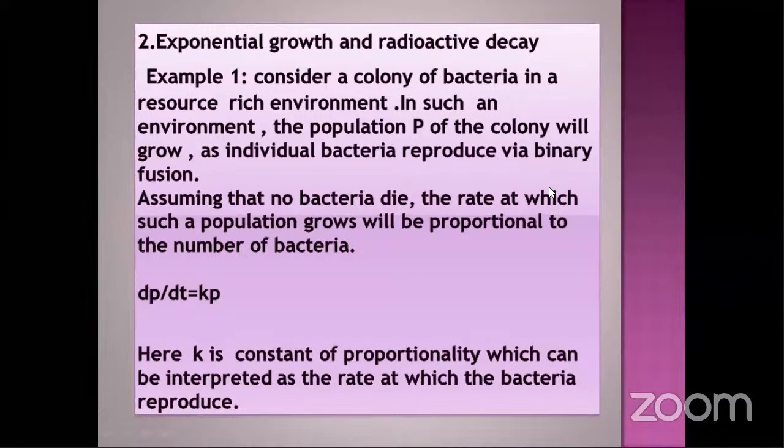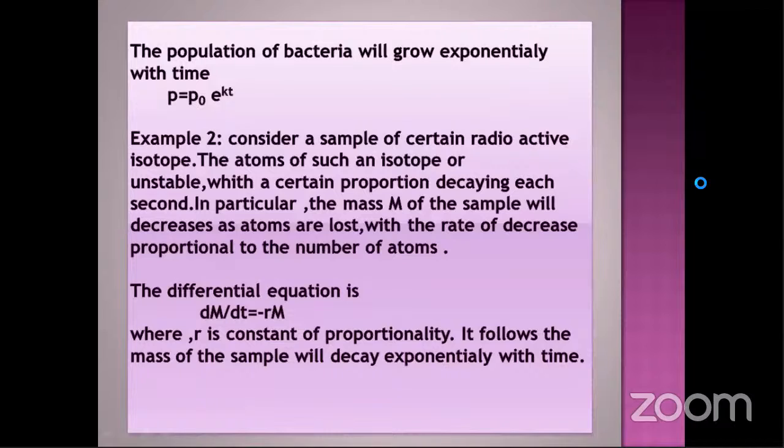Here k is a constant of proportionality, and the value of k is always greater than 0. So I can take the value of k equal to 3 per hour. It means that the individual bacteria cells have an average of 3 offspring. Here P equals P naught e power kt. This is the equation for the population of bacteria growing exponentially with time.